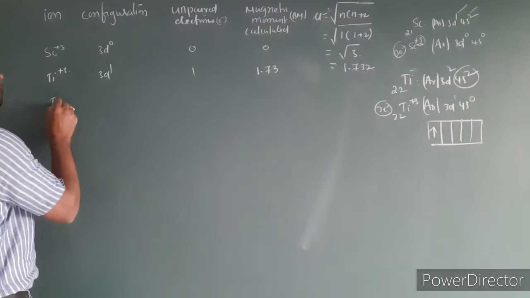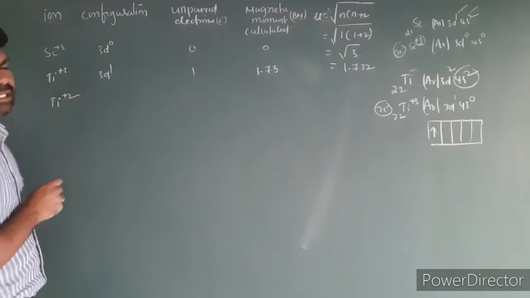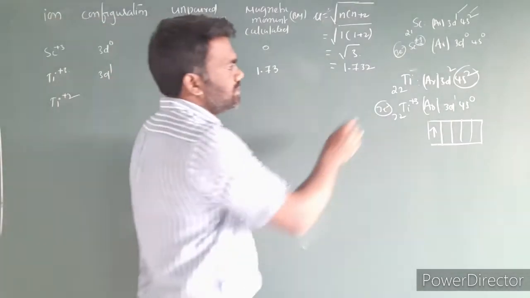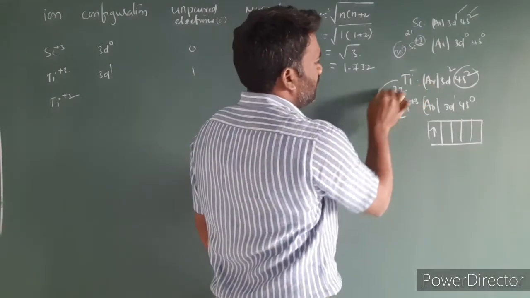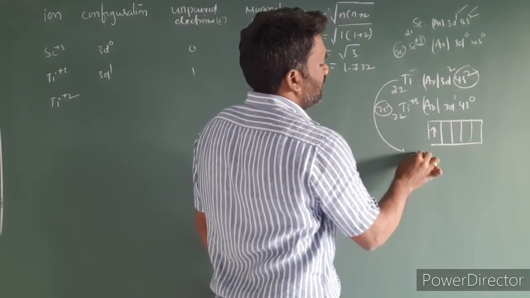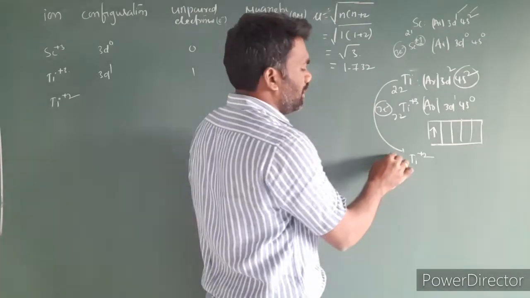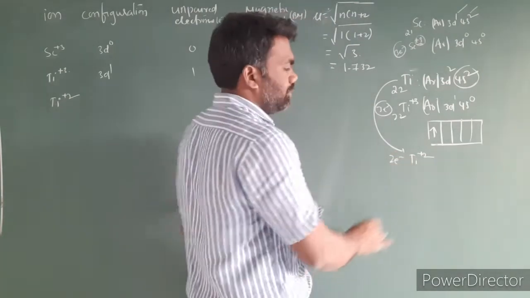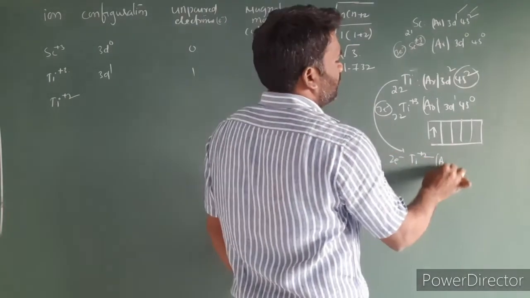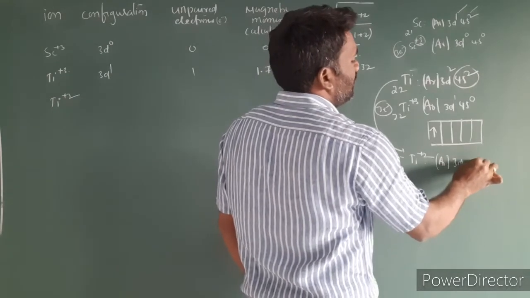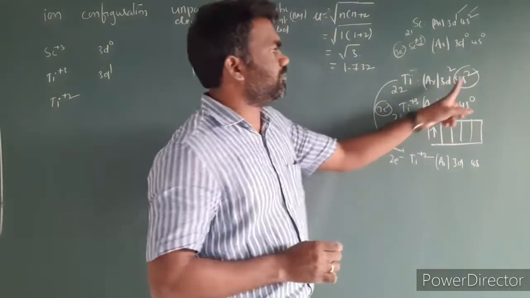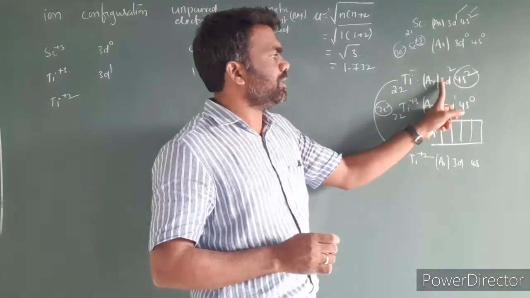Then I'm taking titanium plus 2. I'm converting it to the plus 2 form, so we have to remove 2 electrons. First we remove electrons from the 4s, then from the 3d.